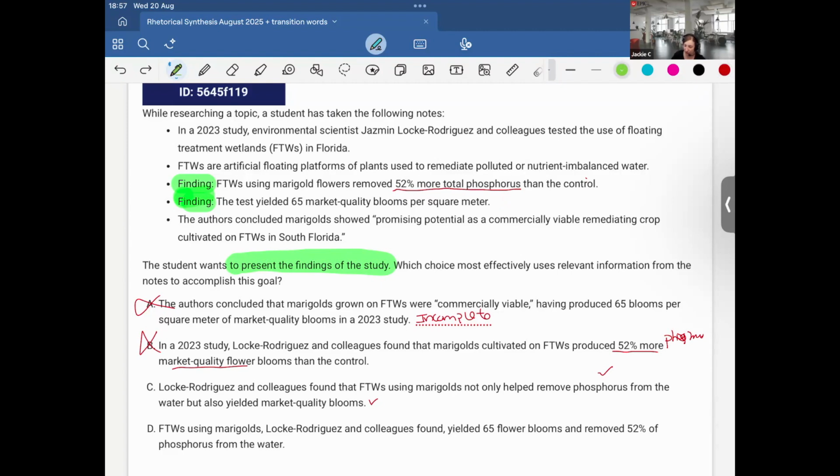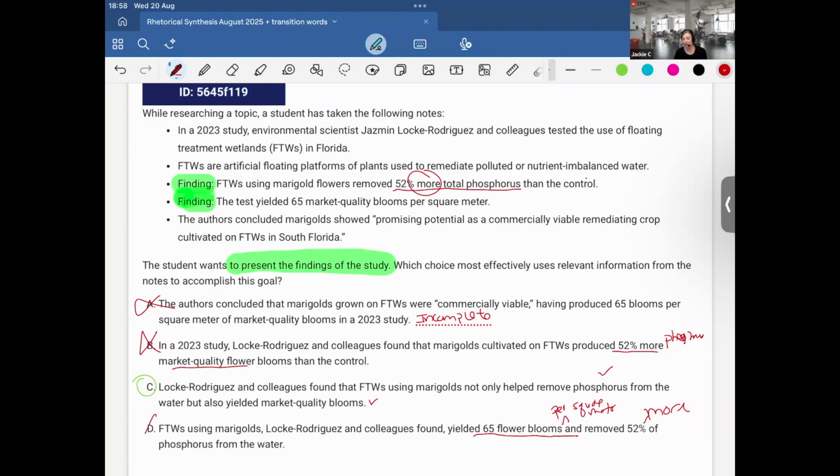I'm going to keep C, but let's check on D. FTWs using marigolds, Locke Rodriguez and colleagues found, yielded 65 flower blooms and removed 52% of phosphorus from water. Okay, this is also a contradiction, but you see this removes 52%, it's 52% more total phosphorus from water. That actually does change things, putting the more in the problem. And also this yielded 65 flower blooms. It should be per square meter, to be fully precise with the notes.